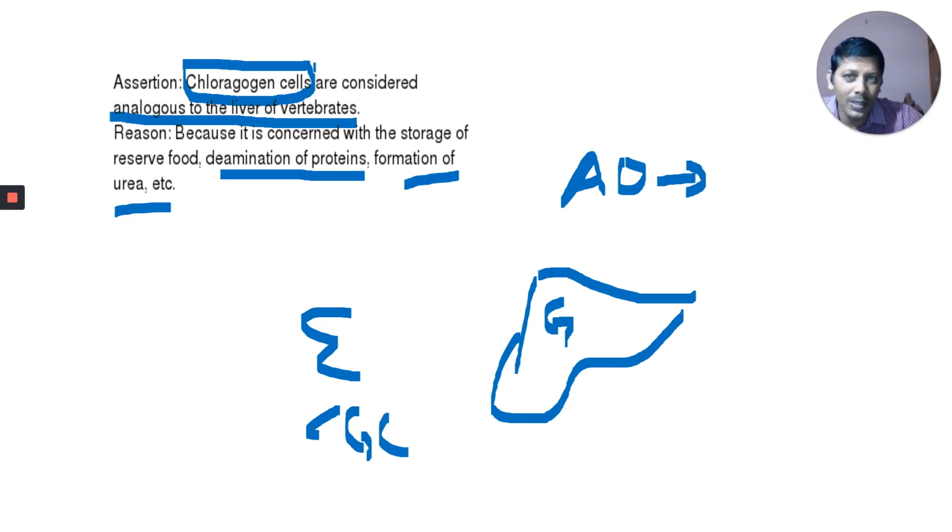The chloragogen cells of earthworm are considered analogous to the liver of vertebrates such as fishes and amphibians, because both are concerned with the storage of reserve food, deamination of protein and formation of urea. The functions are the same. That's why these are considered analogous organs.